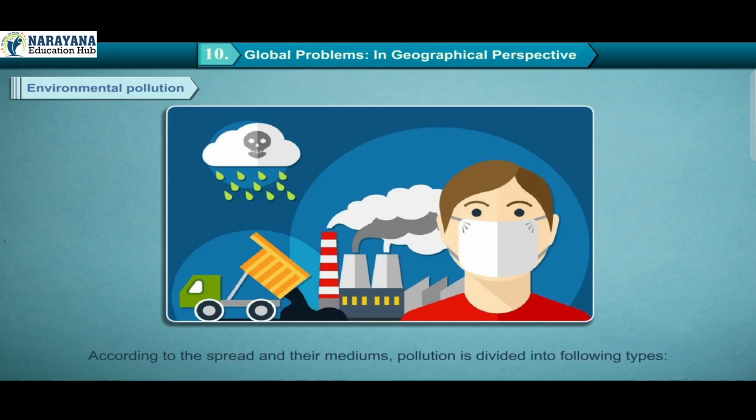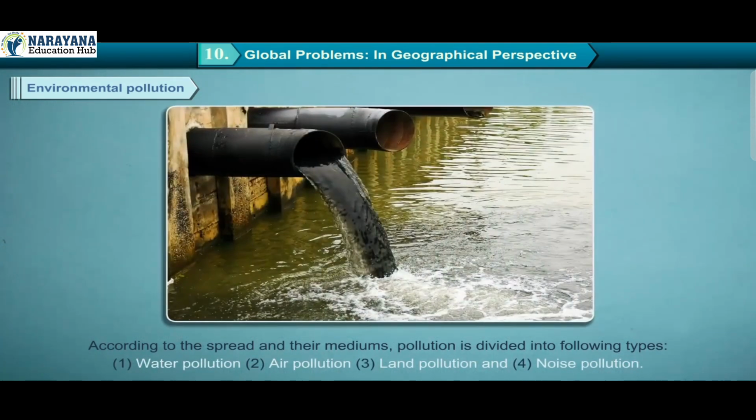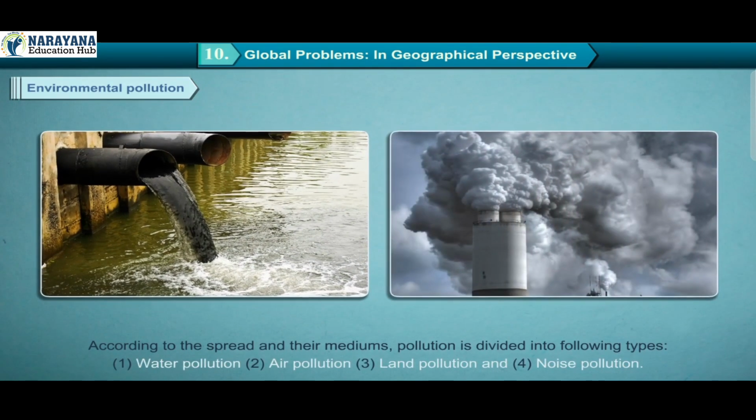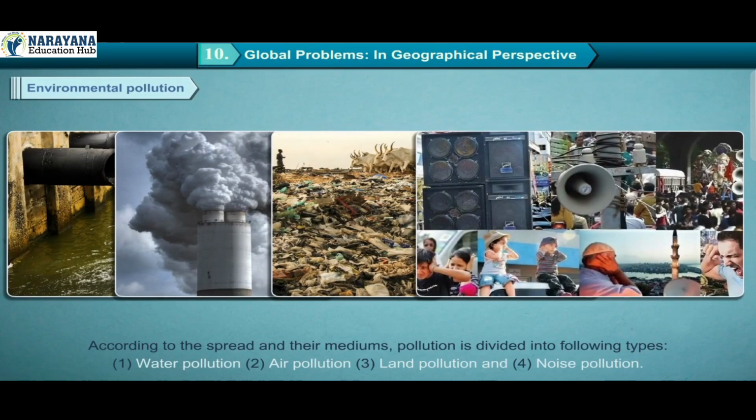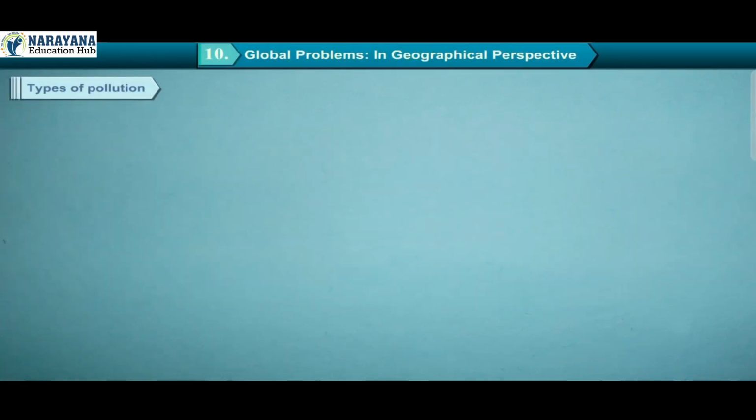Types of pollution. According to the spread and their mediums, pollution is divided into the following types: 1. Water pollution. 2. Air pollution. 3. Land pollution. And 4. Noise pollution.